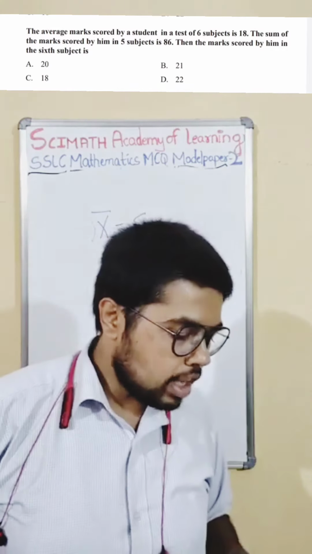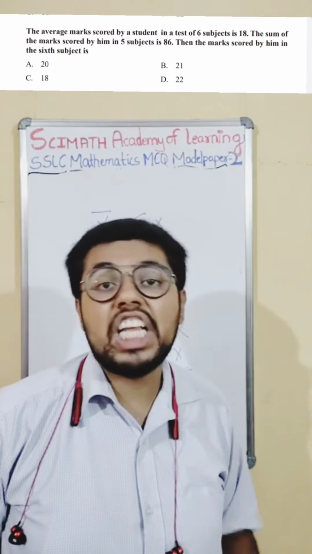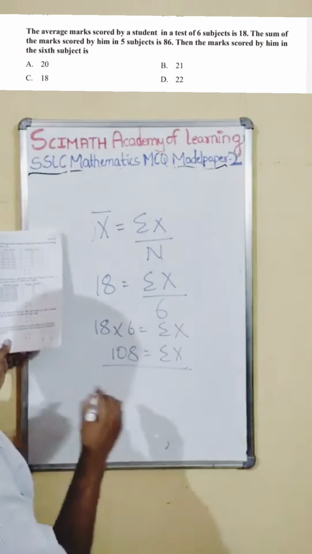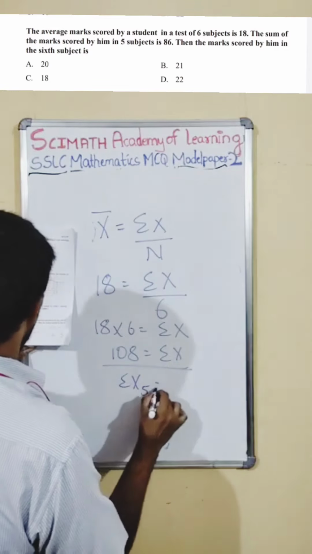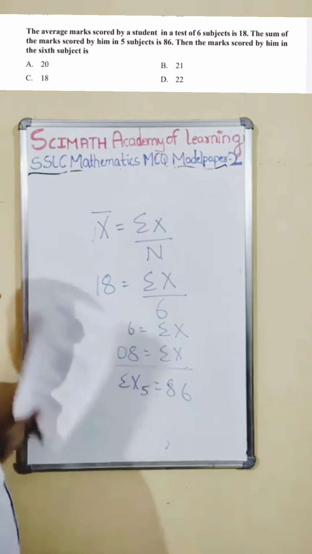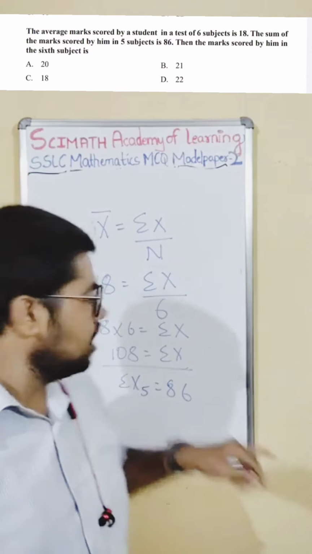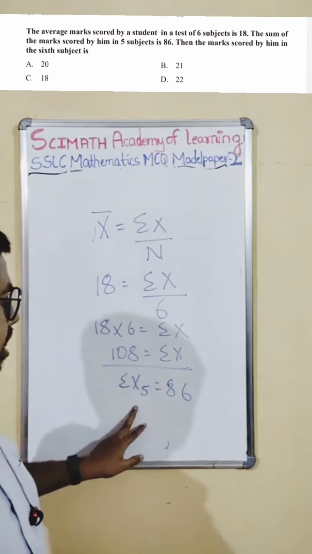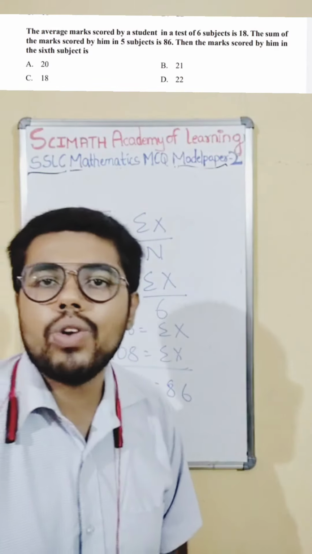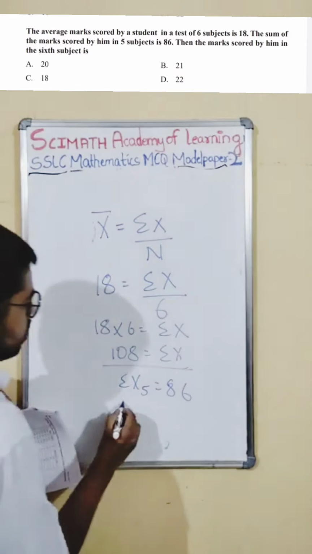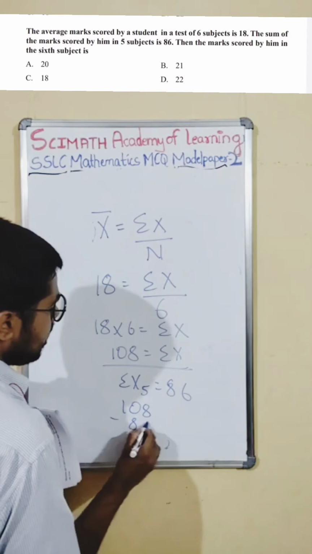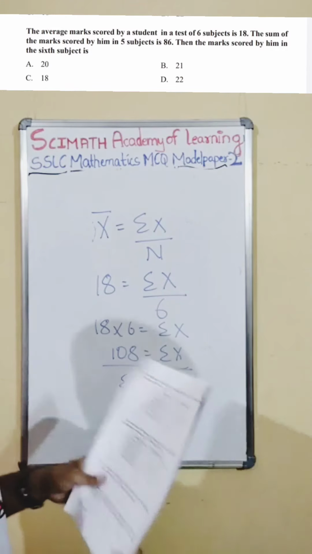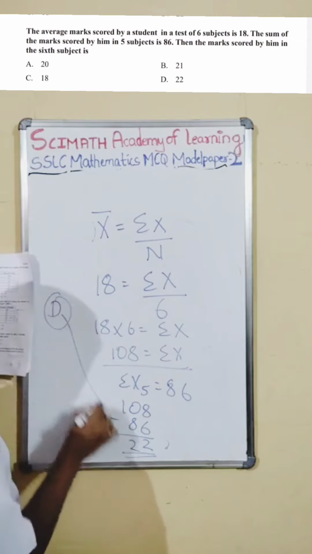The sum of marks scored by him in 5 subjects is 86. In 5 subjects, if I add, it is 86. Then the marks scored in the 6th subject? Very easy. For 6 subjects it is 108, for 5 subjects it is 86. The last subject, how do you get it? Just subtract both. So 108 minus 86 is 22. So 22 is the right answer. Option D is the right one.